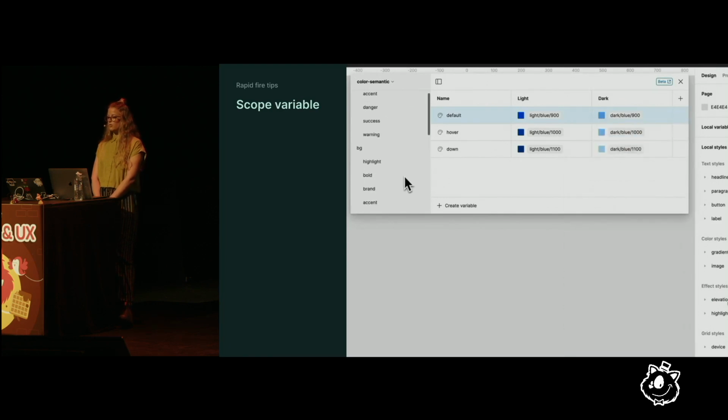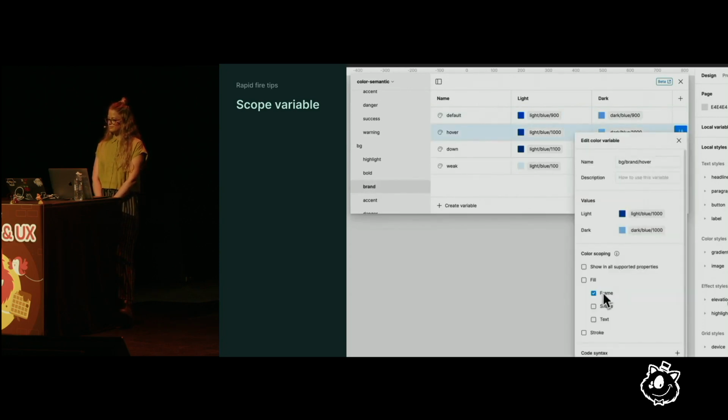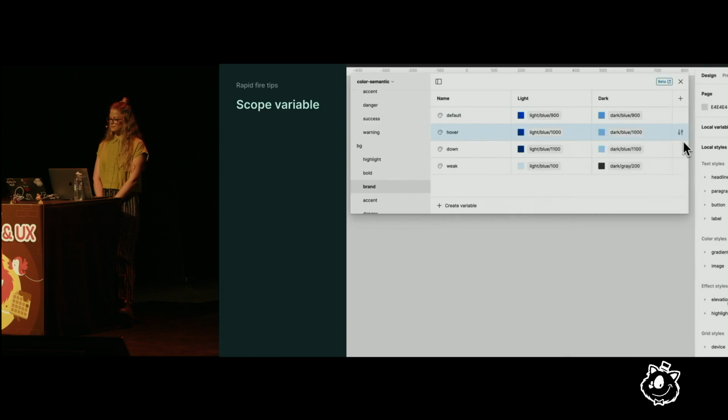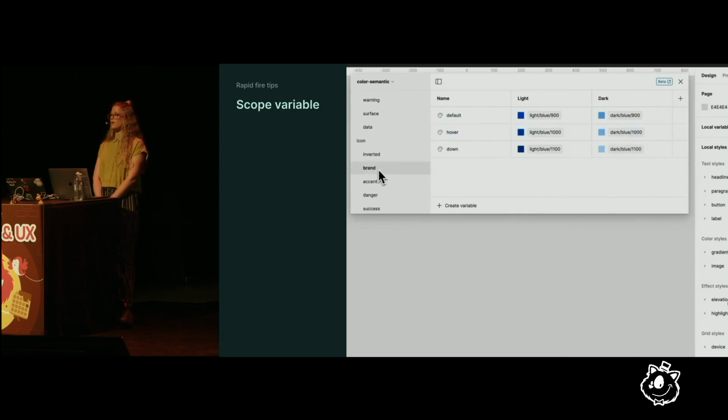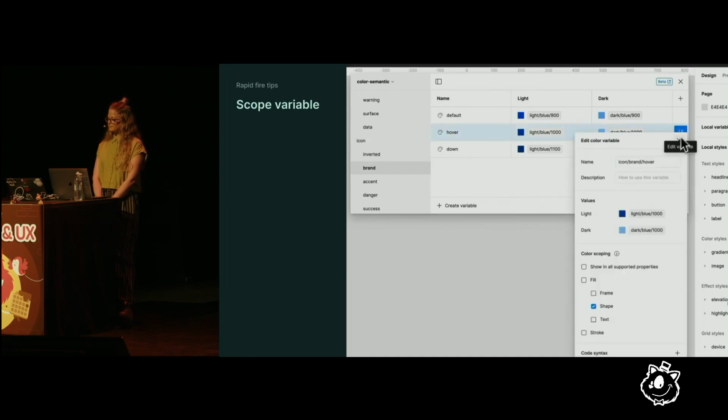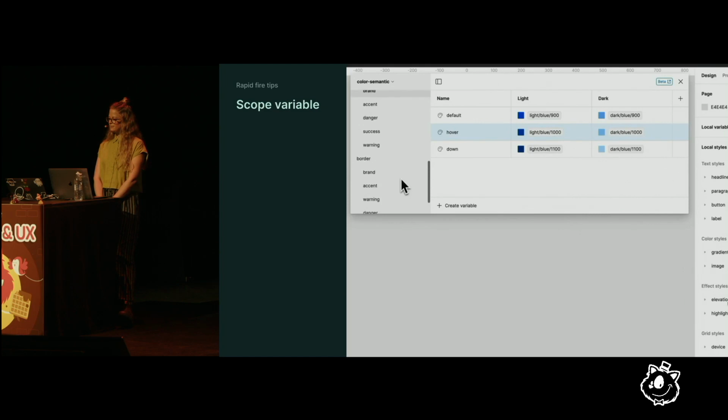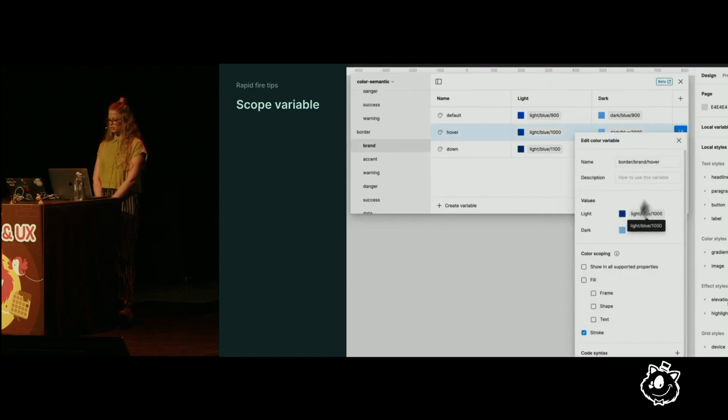The colors meant for backgrounds are only available for frames. The colors meant for icons are only available for shapes. And lastly, the colors meant for borders are only available for strokes.